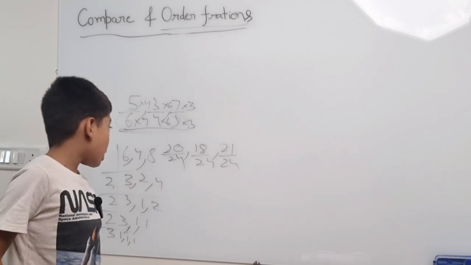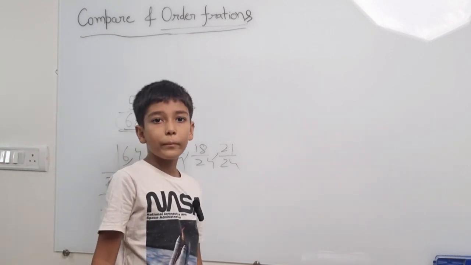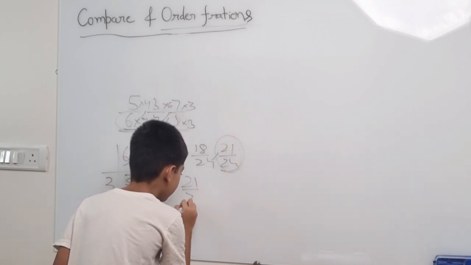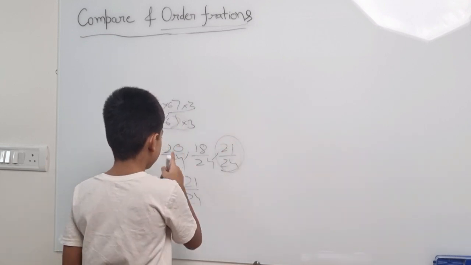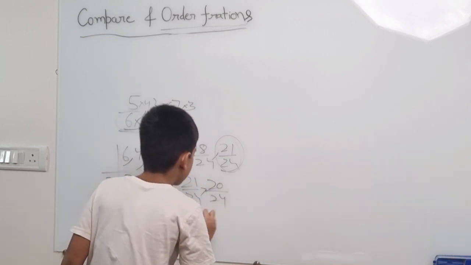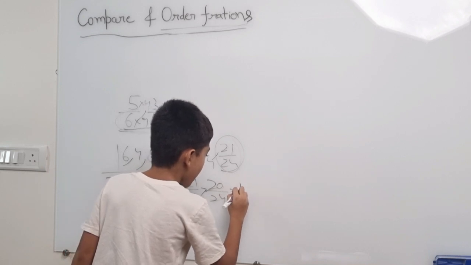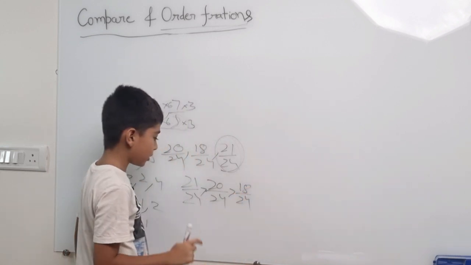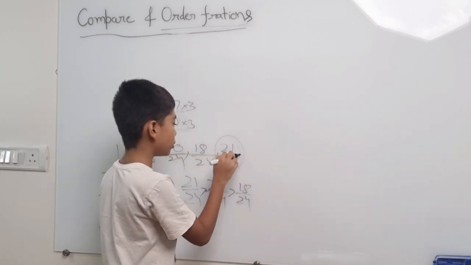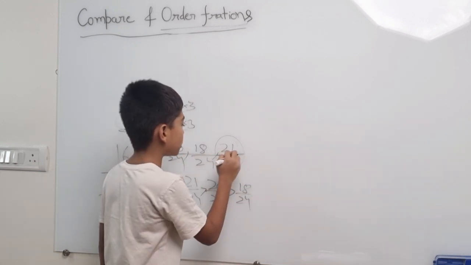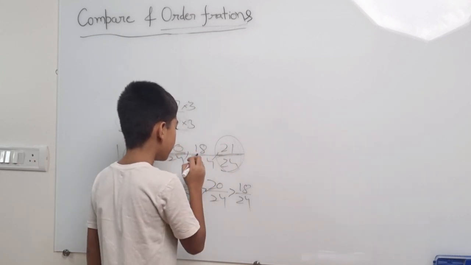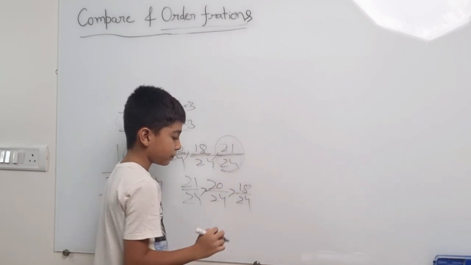Simple. Now let's put them in descending order, biggest to smallest. Write this here: 21/24. Now 20/24. And now 18/24. We can check which is bigger using the numerator. So this numerator is the biggest, so this will be first. This is the second biggest here, and this is the smallest, so here.